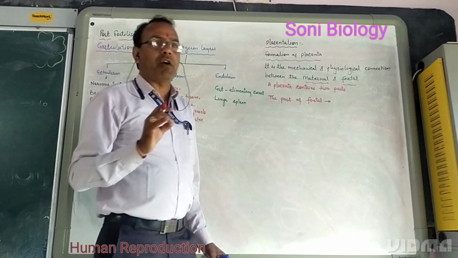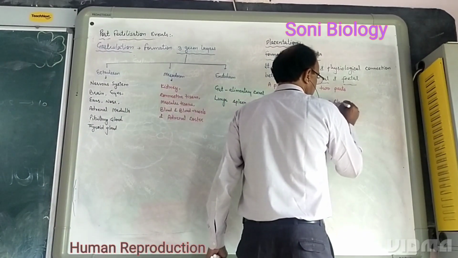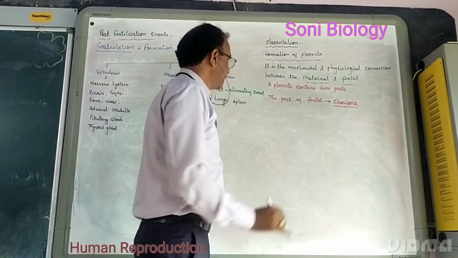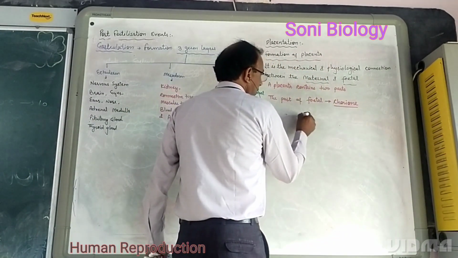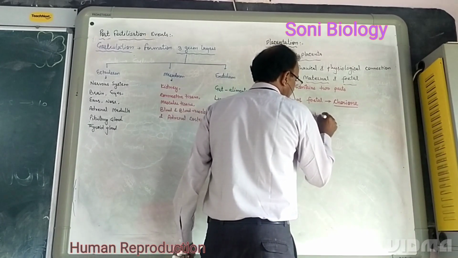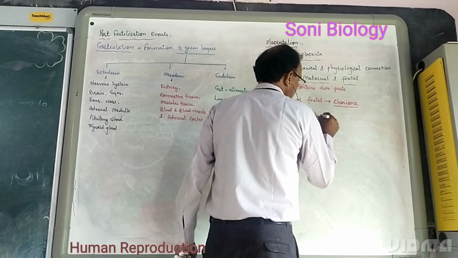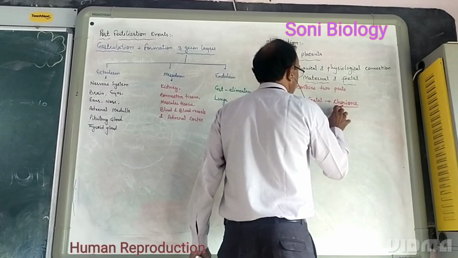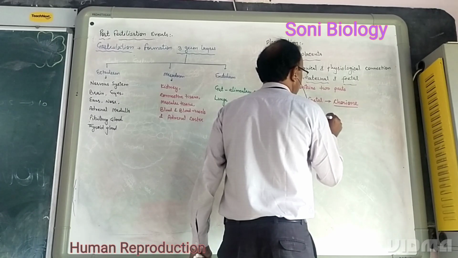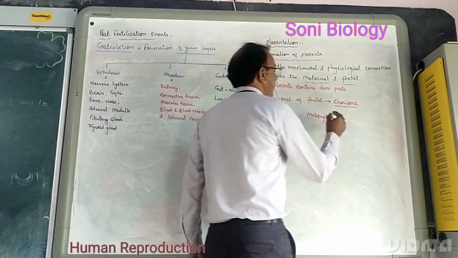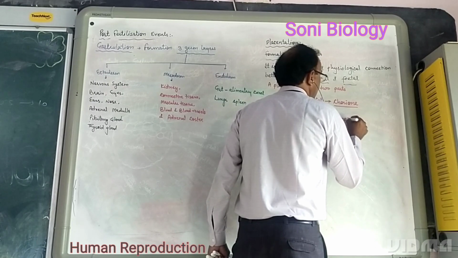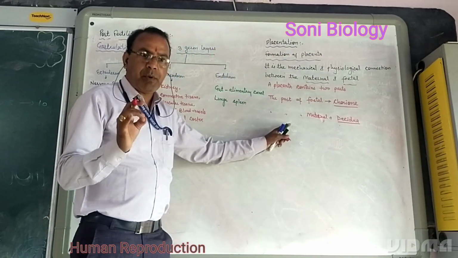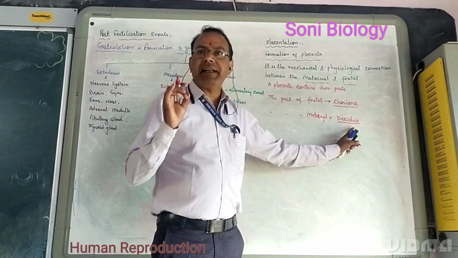We can also say chorion or chorionic villi. And the maternal part of the placenta is normally known as decidua.